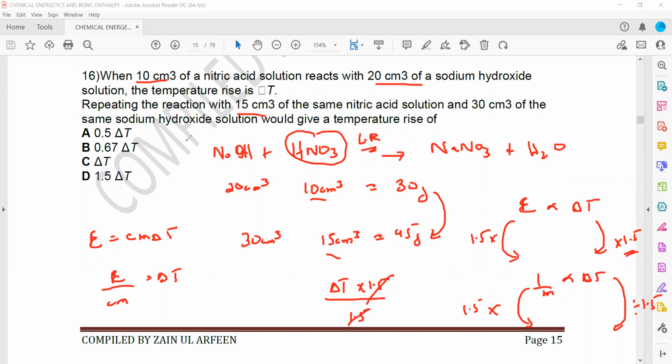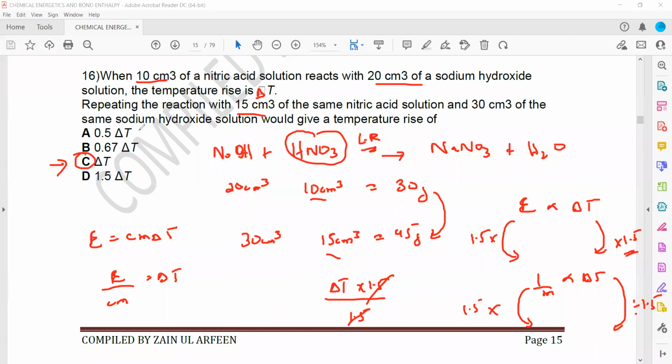So what is the overall temperature change? The overall temperature change will be the same as the initial one. If initially the temperature change is delta T, the final temperature change, if we use 15 cm cube of nitric acid and 30 cm cube of sodium hydroxide, will be the same. So it won't make a difference.